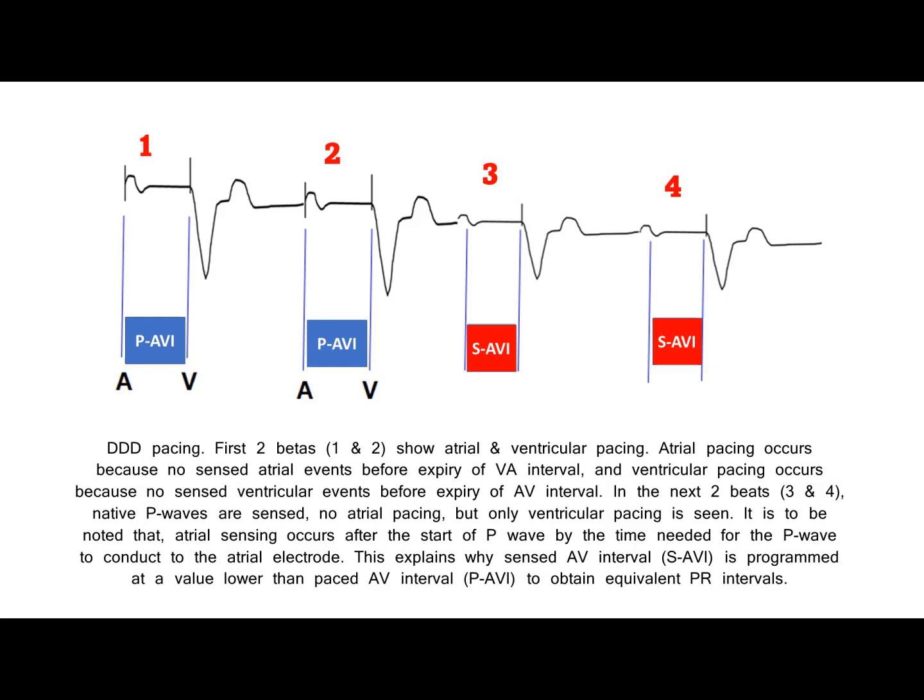In the next 2 beats, 3 and 4, native P waves are sensed, no atrial pacing, but only ventricular pacing is seen. It is to be noted that atrial sensing occurs after the start of P wave by the time needed for the P wave to conduct to the atrial electrode. This explains why sensed AV interval, SAV, is programmed at a value lower than paced AV interval, PAV, to obtain equivalent PR intervals.